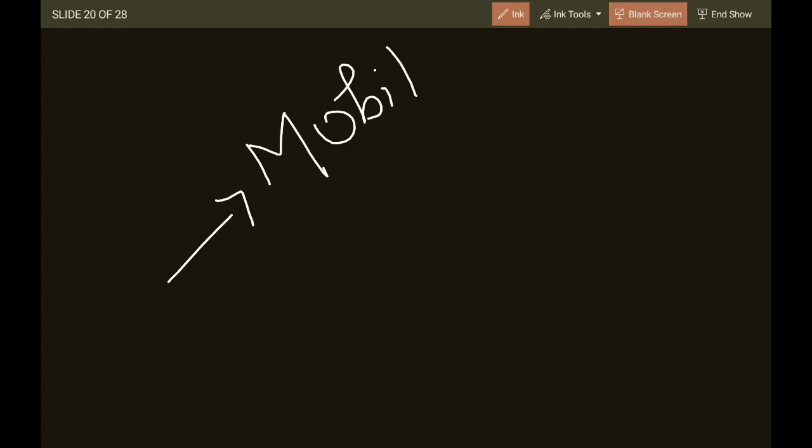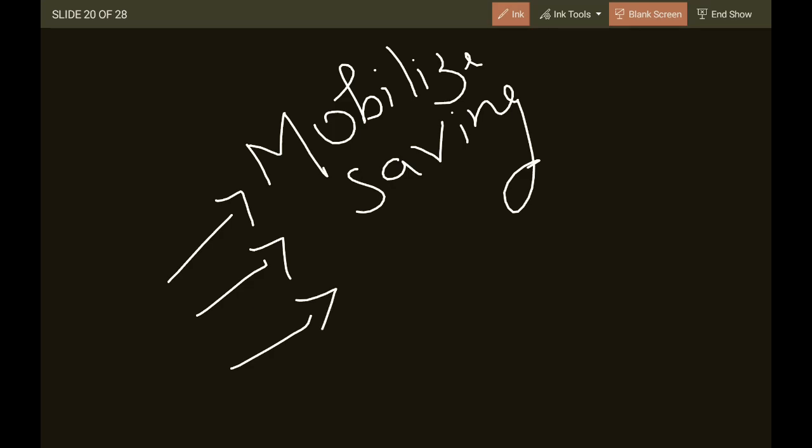The main object of taxation policy is mobilization of resources. The resources should be mobilized to promote savings. Savings should be there. That's why there are exemptions in different sections in income tax. Okay. If you are investing in agriculture, if you are purchasing government bonds, if you are investing in PPF, and different sections are there, there are exemptions. That's why government supports saving, capital formation. They sell government bonds so that people purchase the bonds and they get an interest.